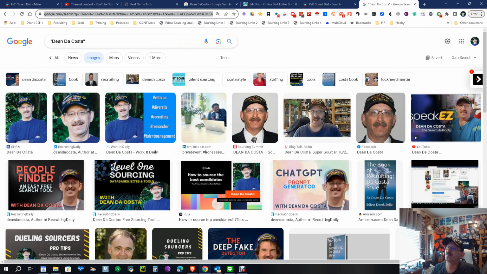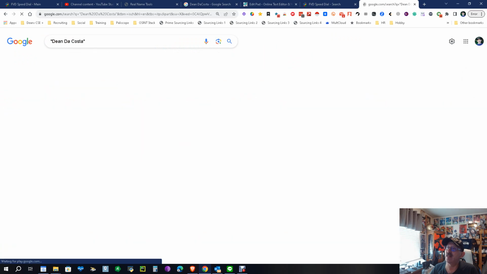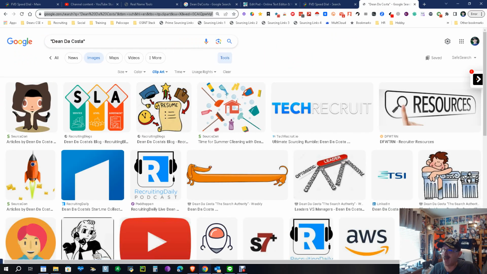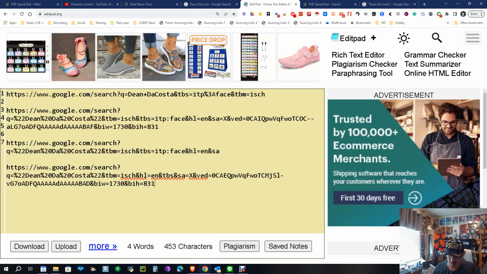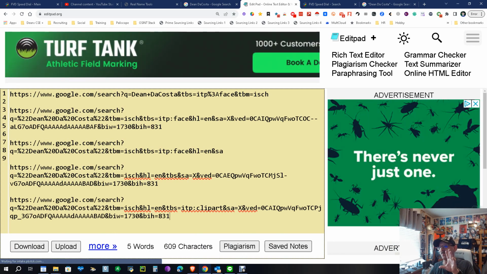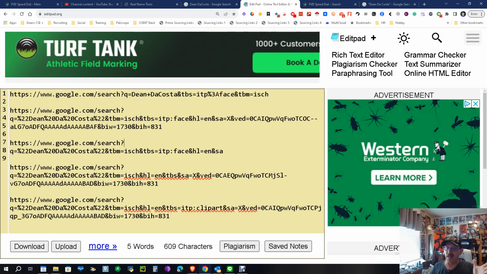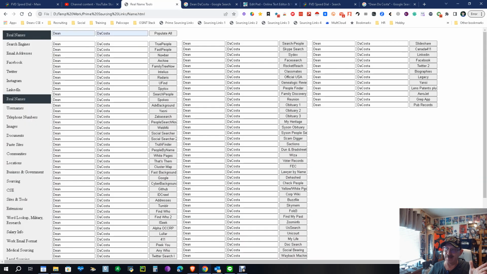However, when you get to the tools and you change the type to say clip art, we then know exactly where to put face instead of clip art. That's right here where it says clip art. You put in face and we're done. So there you go, that's the whole thing. It's convoluted, a little bit big, but truth be told, just use that one. It's easy, the link's right there. Or wait until I get my tool out, in which case it'll be automatic.